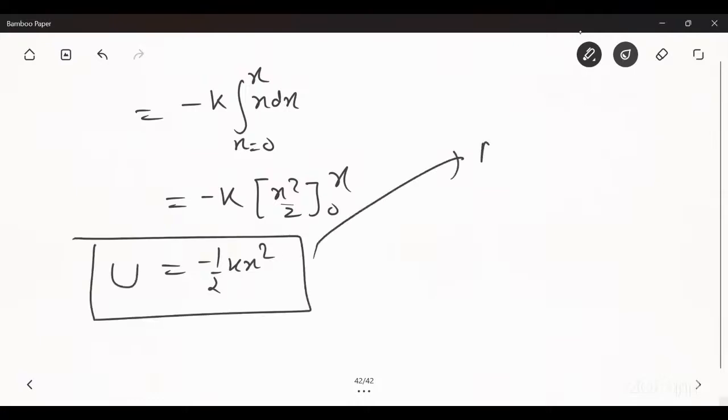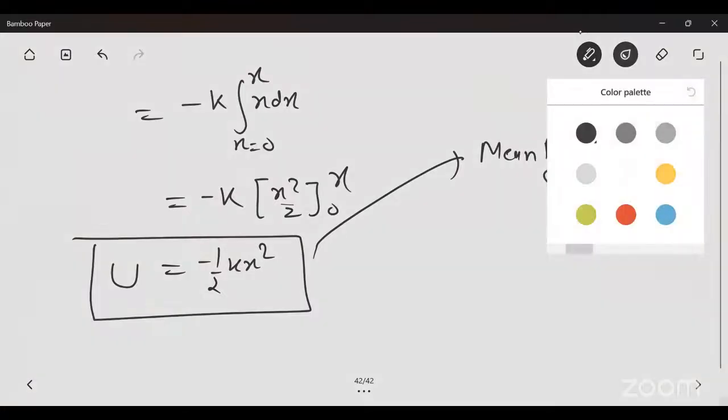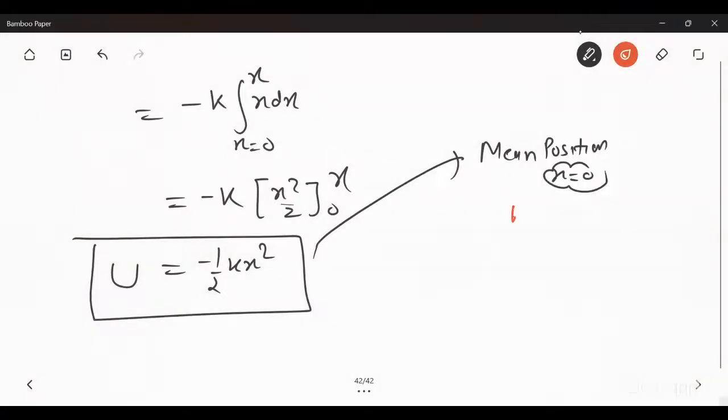Now, at mean position, x is equal to 0, so the value of potential energy will be 0 at mean position.